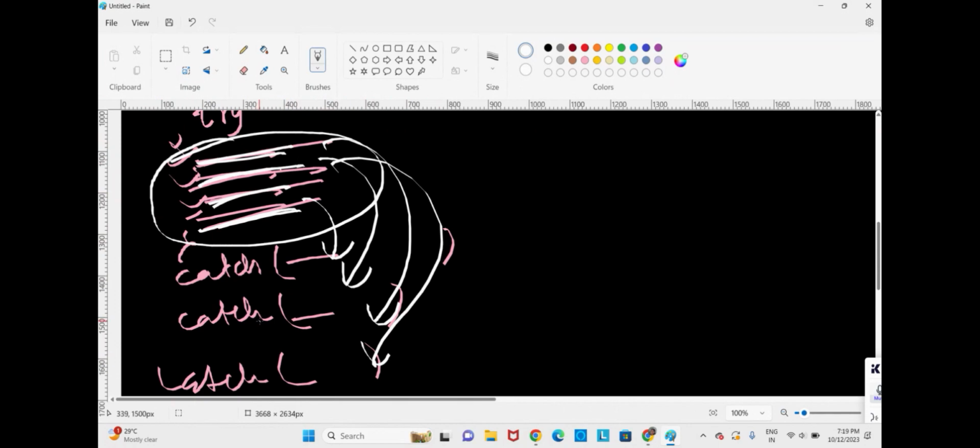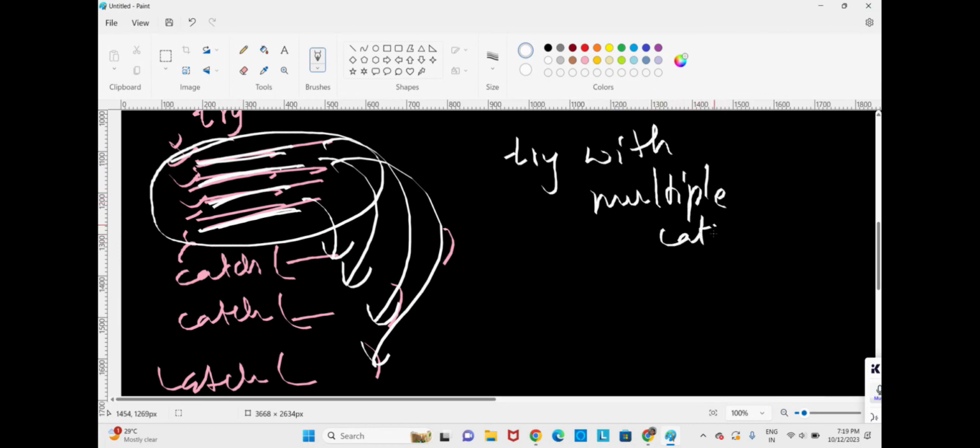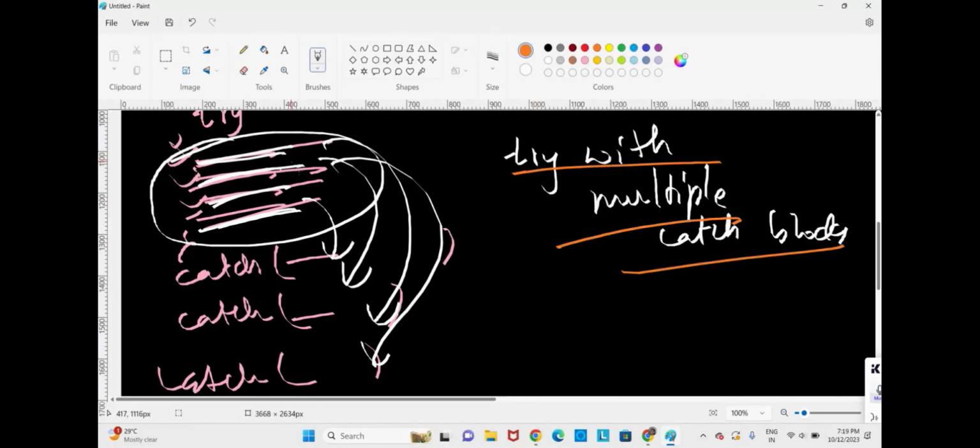So this is about multiple catch blocks. This is called try with multiple catch blocks. Try with multiple catch blocks means a try will have an enormous number of statements which are responsible for exception, and all these statements will execute from top to bottom order.